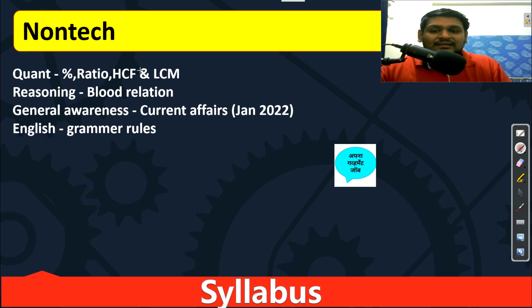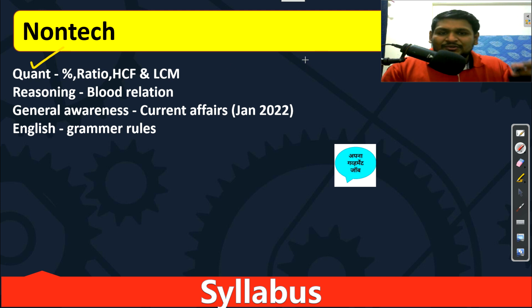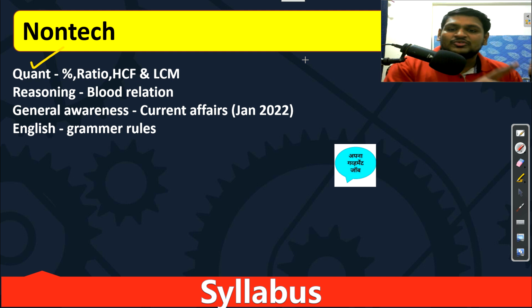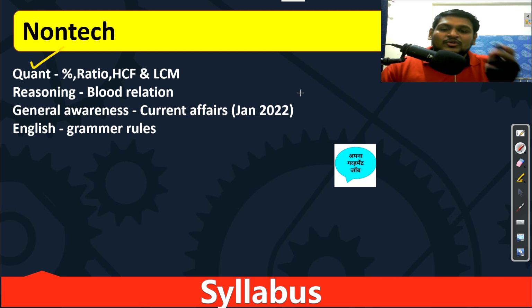This is all about your non-technical part. Now we will discuss technical. So in technical we have quant. For quant and reasoning, R.S. Agarwal book is best for NIELIT. Sometimes they directly copy paste the questions, so you can refer to this book. So R.S. Agarwal for quant and reasoning.